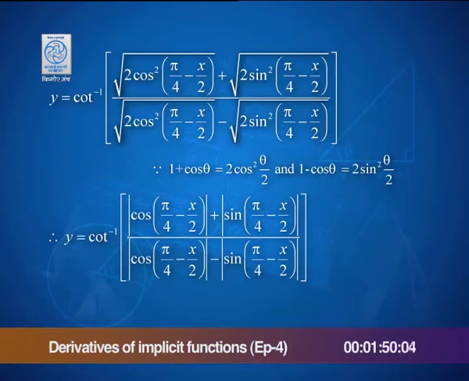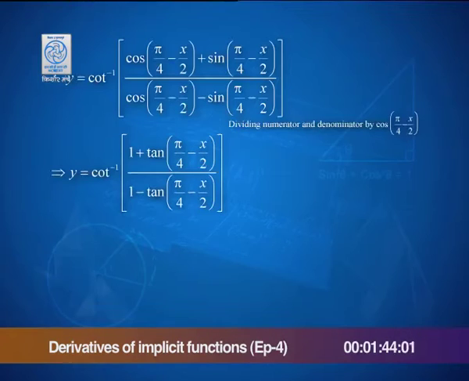Now, this is an expression which we have worked with a number of times and know that this can be rewritten as cot inverse of (1 plus tan of (pi by 4 minus x by 2)) upon (1 minus tan of (pi by 4 minus x by 2)). In case you have forgotten, what we do is divide numerator and denominator by cos of (pi by 4 minus x by 2).